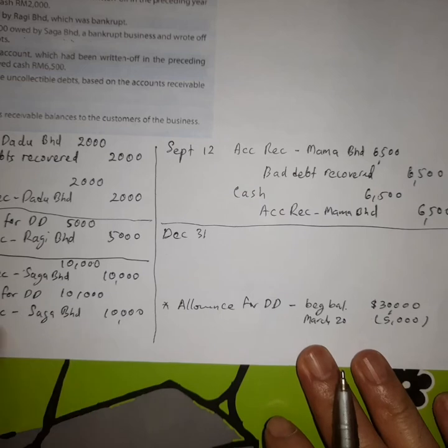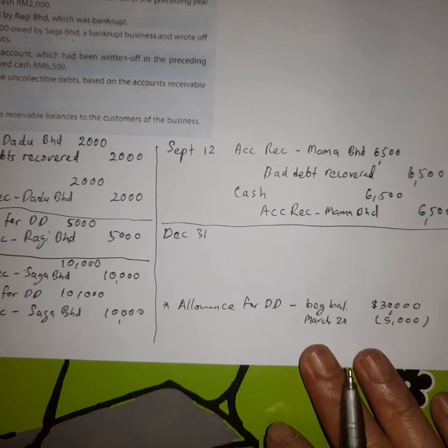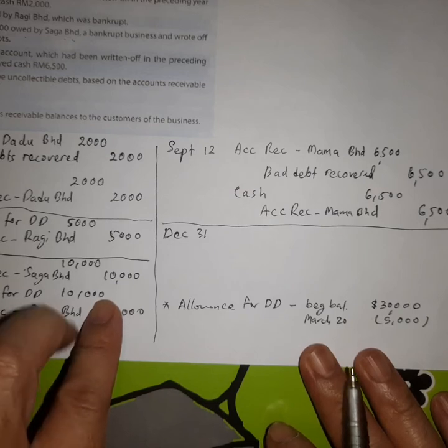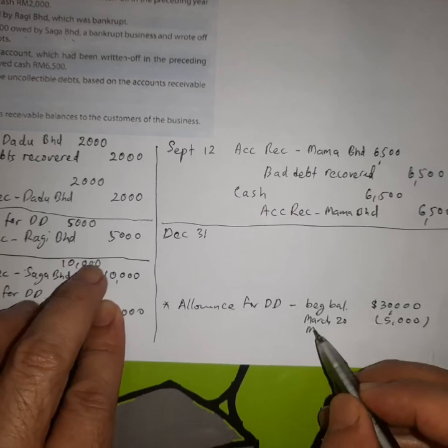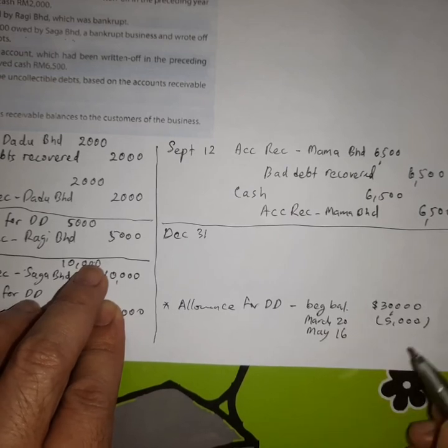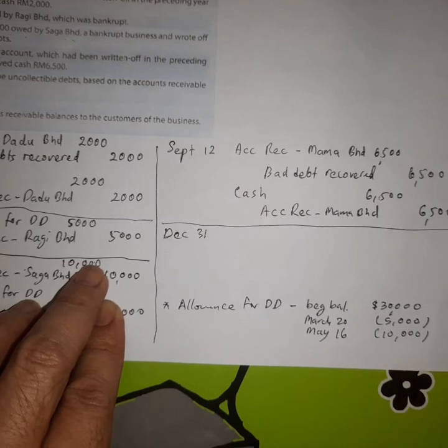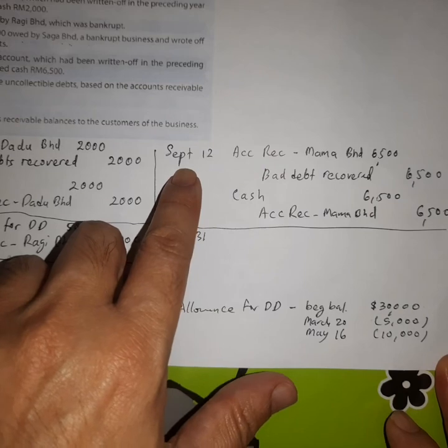Then you check again. On the 16th of May, the business again used 10,000 allowance. September 12th, the business did not use the allowance.